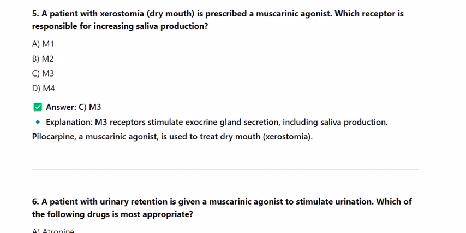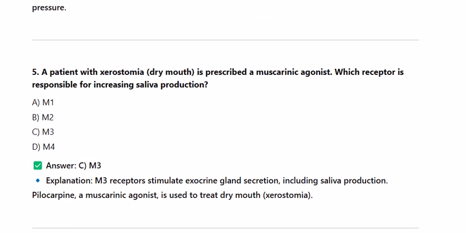5. A patient with xerostomia, dry mouth, is prescribed a muscarinic agonist. Which receptor is responsible for increasing saliva production? A. M1, B. M2, C. M3, D. M4. Answer C. Explanation. M3 receptors stimulate exocrine gland secretion, including saliva production. Pilocarpine, a muscarinic agonist, is used to treat dry mouth, xerostomia.